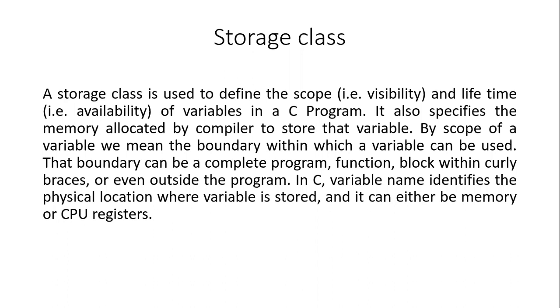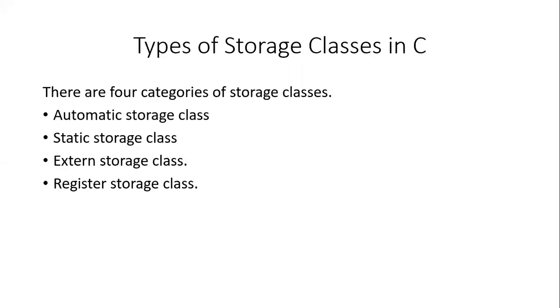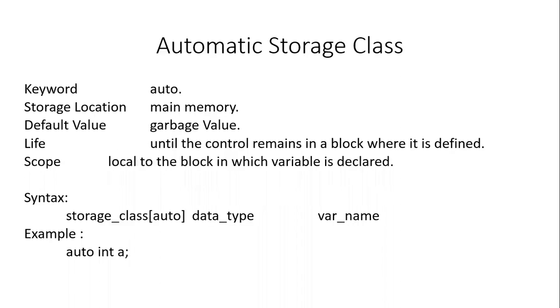So all these concepts are discussed in the storage classes, and we will see one by one how many storage classes we have. The four types of storage classes that we have in C are automatic storage class, static storage class, external storage class, and register storage class.